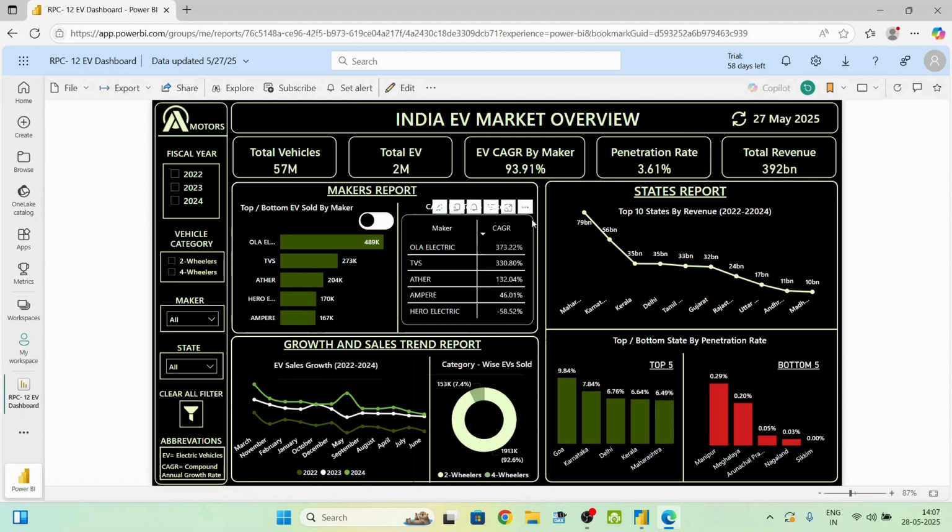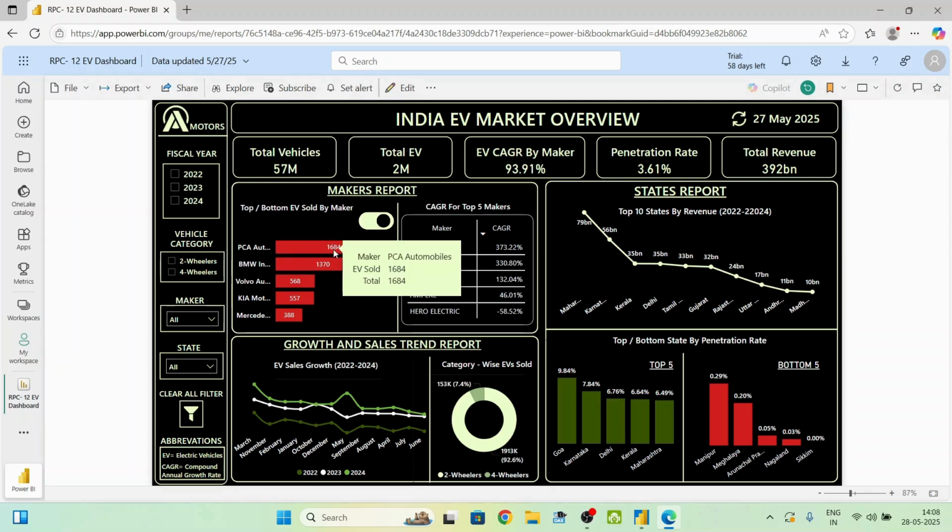Now let's move on to the makers report. Here, this bar chart visual represents the top or bottom EV sold by maker. This bar chart in green color represents top EV sold by maker, where Ola Electric is leading with 489k EV sold, followed by TVS, then Hero Electric, and Ampere. Now to switch to the bottom EV sold by maker, just click on this toggle button and it will show the bottom EV sold by maker where PCA Automobiles has 1684 EV units sold, followed by BMW India, Volvo,